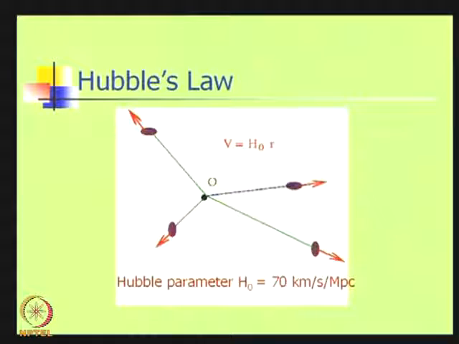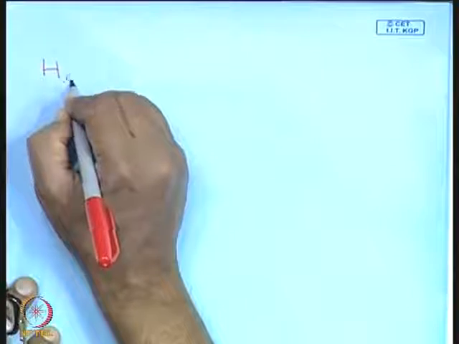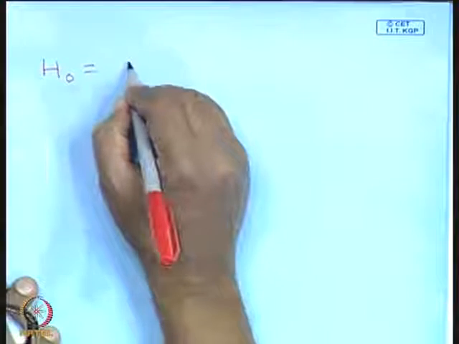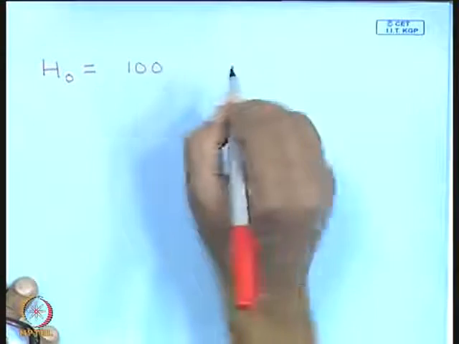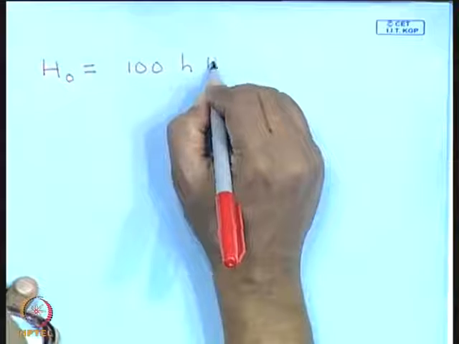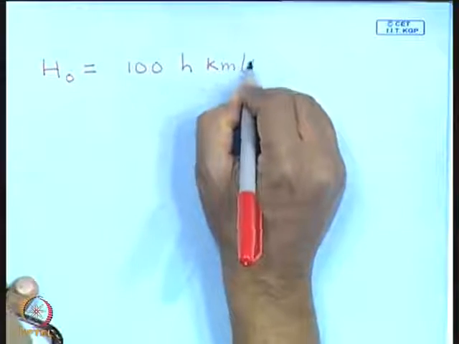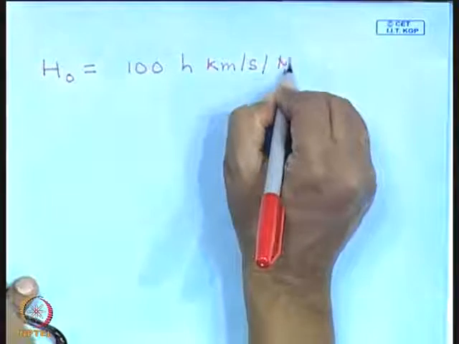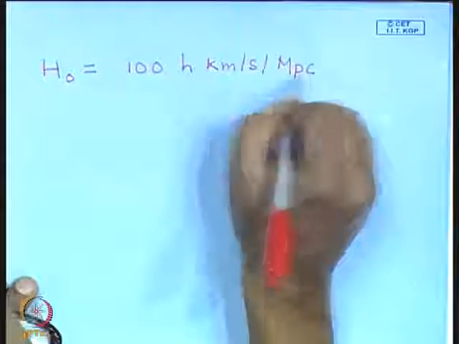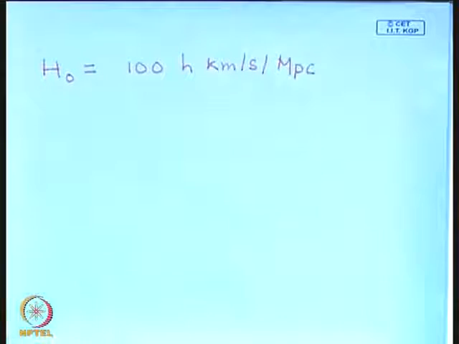And it is useful and customary to parameterize the Hubble parameter H naught as 100 h kilometers per second per megaparsec. That is how it is usually parameterized.